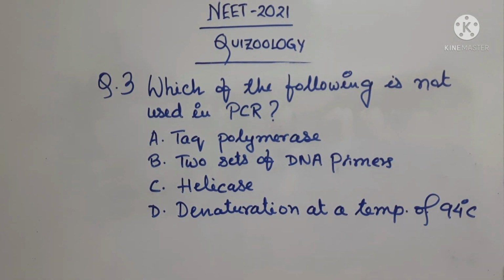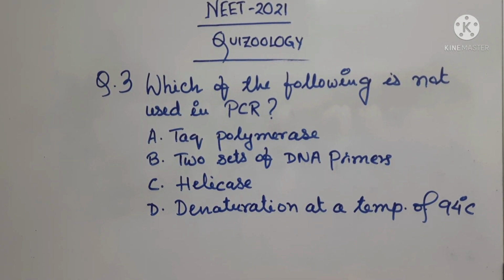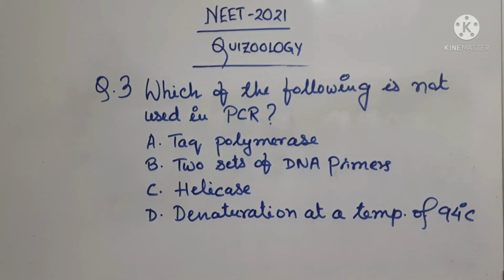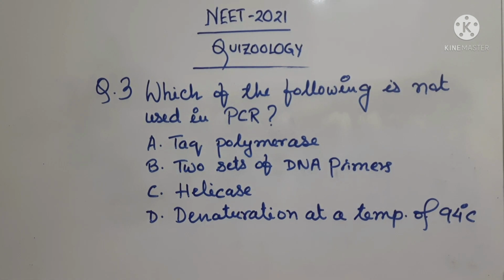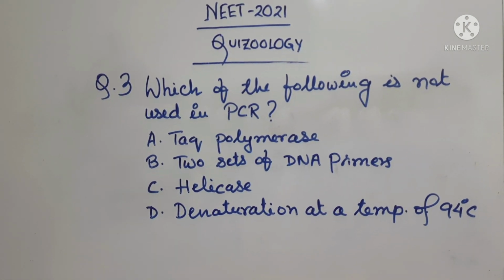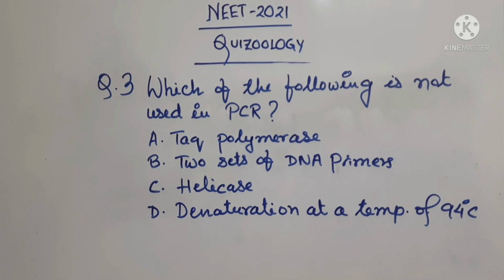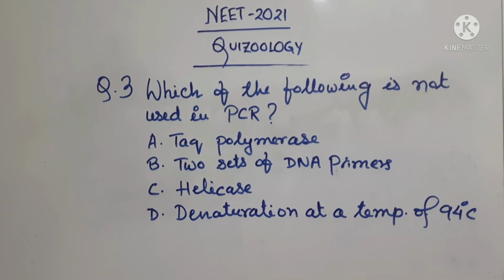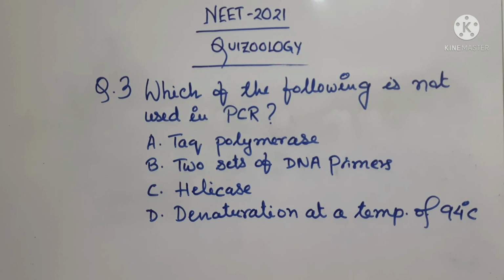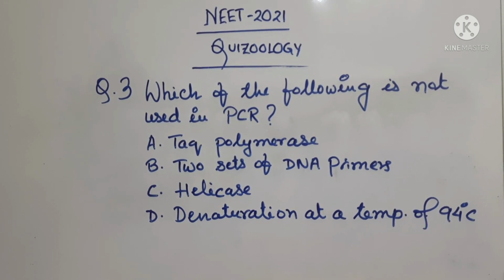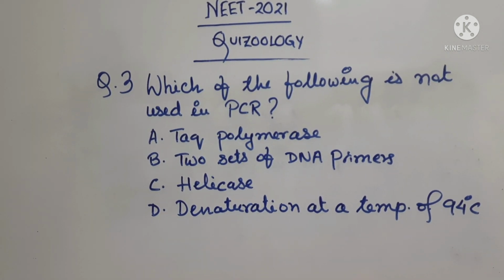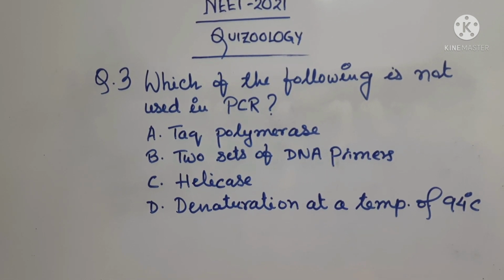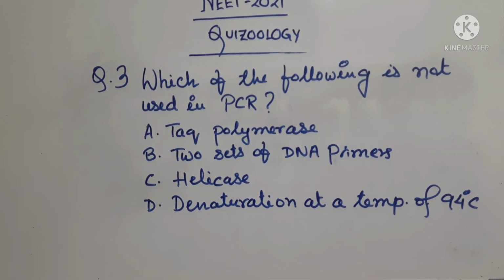So, this is our question number 3. Which of the following is not used in PCR? You all know that PCR stands for polymerase chain reaction. So it has been asked which of the following is not used in PCR. My dear students, while solving questions in your NEET exam, please be very much careful and attentive, because if you miss this particular word, not, you will not be able to answer the question correctly. So, which is not used?